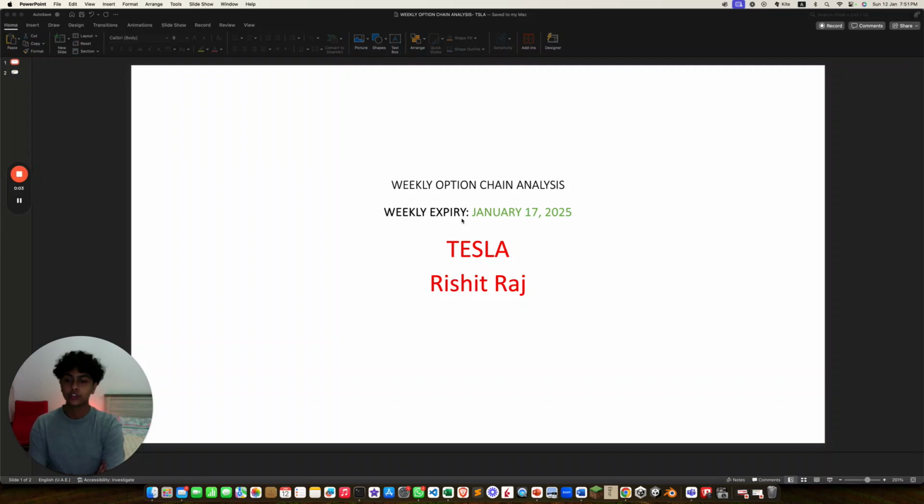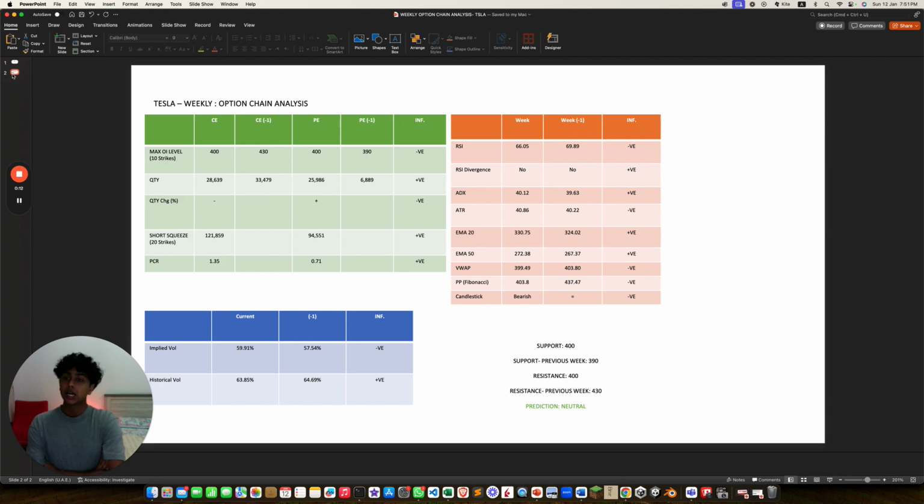Today is the 12th of January 2024. I'll be going over my weekly option chain analysis for Tesla for the upcoming expiry on the 17th of January 2025. The max Y level is lower for both at 400, that's negative.